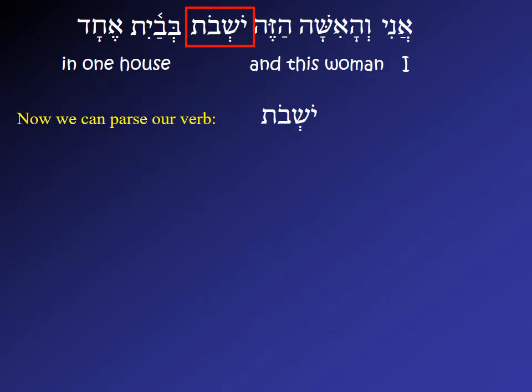Okay, now we can come back to our verb in this sentence, yoshavot. Notice that we have the O class vowel here of the qal participle, and we also have here an O class vowel, ot. This word looks a little strange to us, but all it actually is is yoshvot with the fully written form. This is our feminine plural, ot. The form we have in our sentence is actually written defectively, but this is what it is in a fully written form.